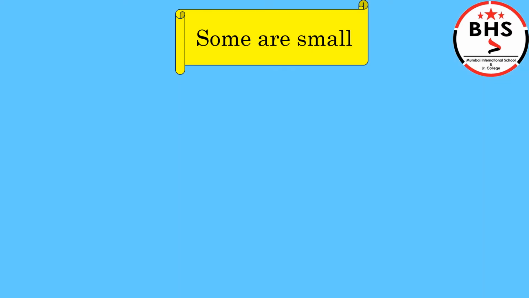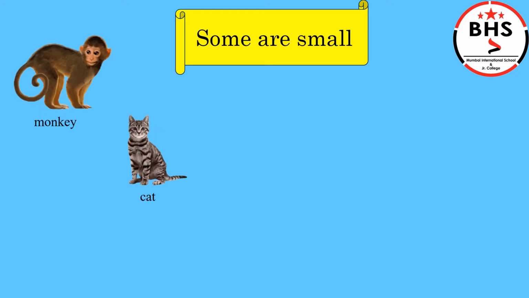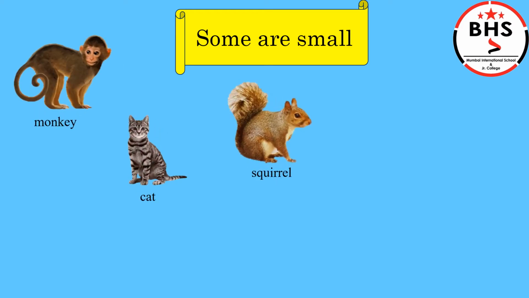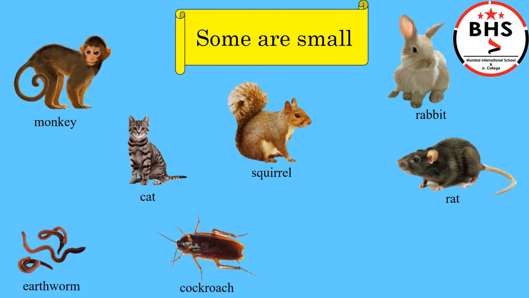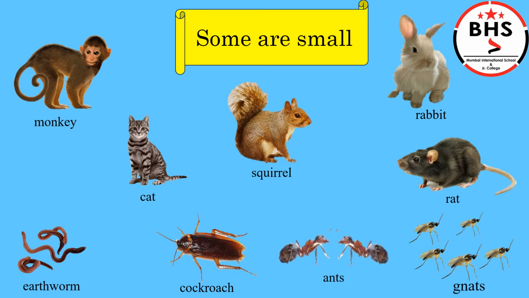Some animals are small, like monkey, cat, squirrel, rabbit, rat, etc., while earthworm and cockroach are smaller than them. But ants and gnats are very tiny, very small.